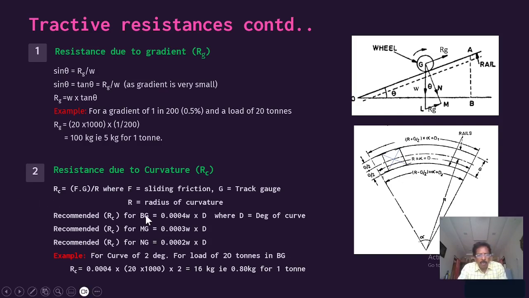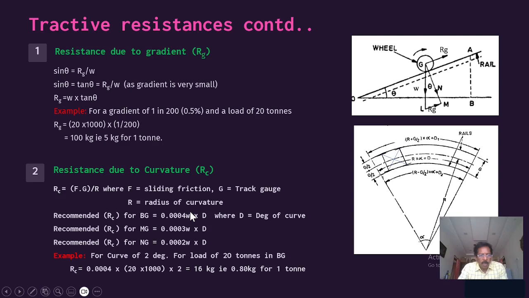Based on that, this expression has been further reduced to 0.0004 W into D, where D is the degree of the curve, for broad gauge; for metric gauge 0.0003 W D; and for narrow gauge 0.0002 W D. So it is based on your load as well as the degree of the curve. A sharper curve means more resistance, and load also plays a role here.